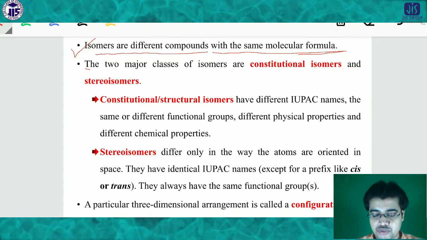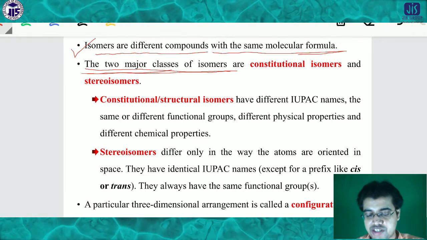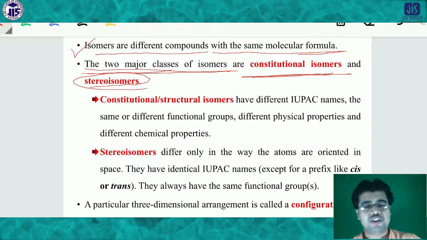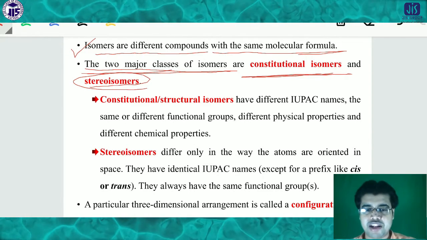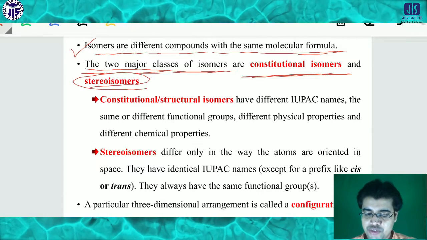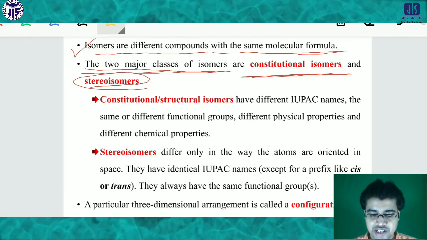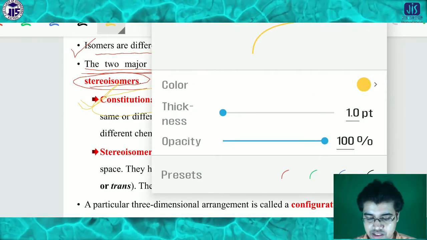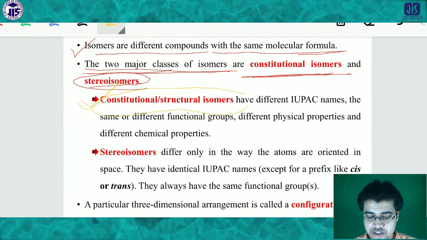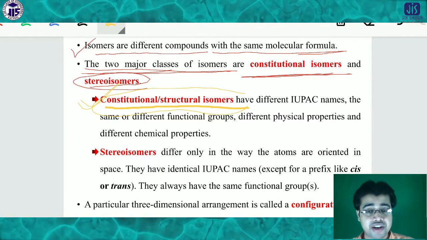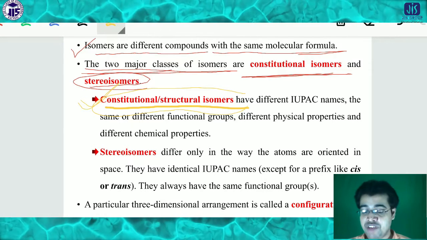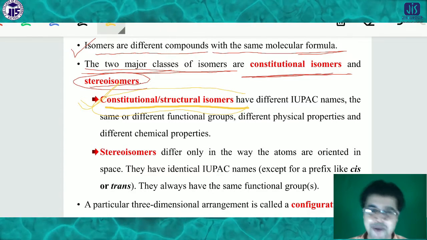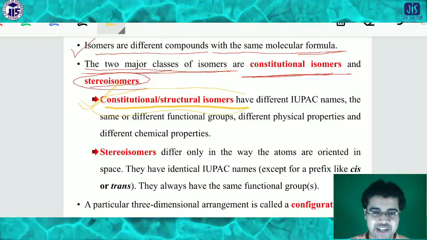So the two major classifications of the isomers are constitutional isomer and stereoisomer. First of all, what is the constitutional isomer and what is the stereoisomer? If you consider the constitutional, or more specifically structural isomer, as it is also called, then constitutional isomers have different IUPAC names. Why are there different names? Because of the different connectivity of the different groups, or more specifically functional groups.